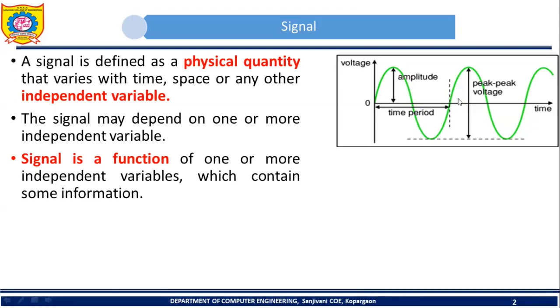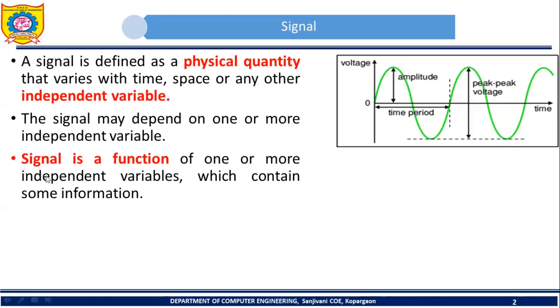This particular signal depends on one independent variable, and that variable is time. Similarly, we can have a signal which may depend upon more than one independent variable. If a signal depends on only one variable, we call it a one dimensional signal. If a signal is dependent on two variables, then we call it a two dimensional signal.